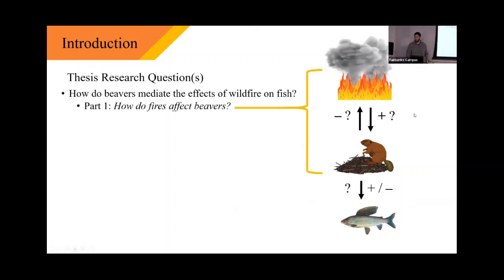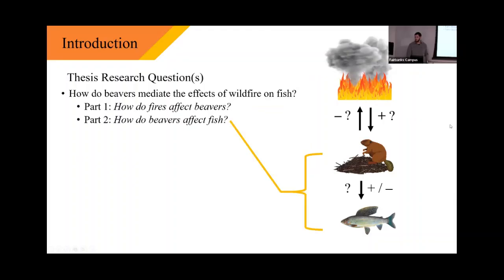My first chapter is looking at how fires affect beavers. I talked about that last year if you were here. And my second chapter is looking at how beavers affect fish, and I'll be talking about that today.